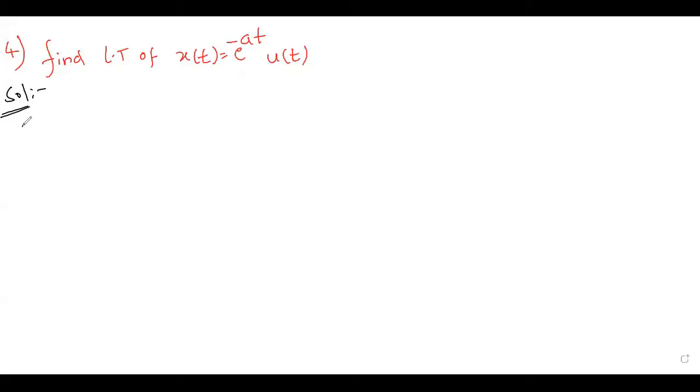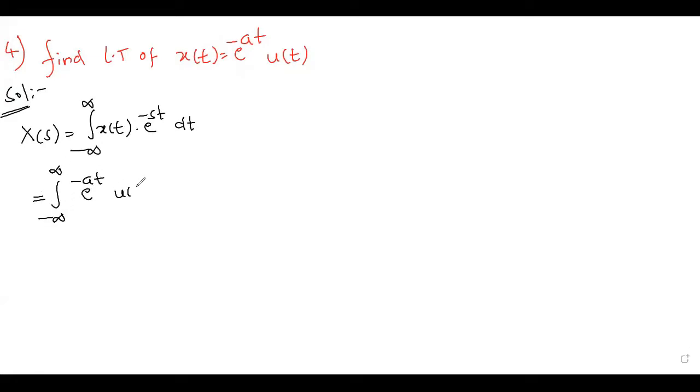What is the formula we have? Signal multiplied with kernel. Now in place of x of t, what do I have to write? As u of t is there, what are the limits I have to select?